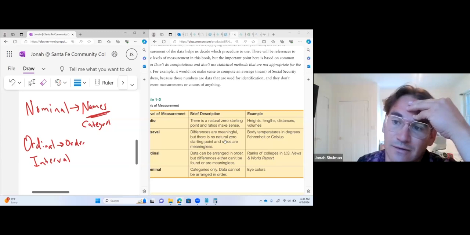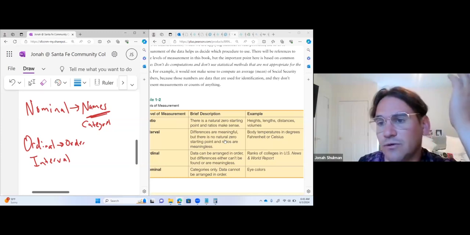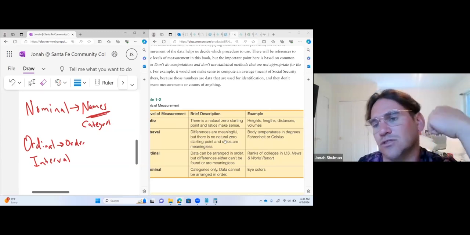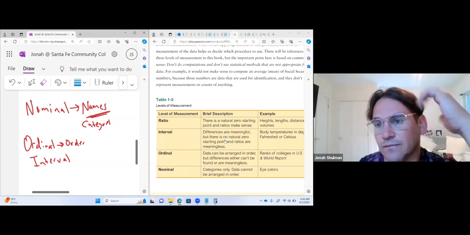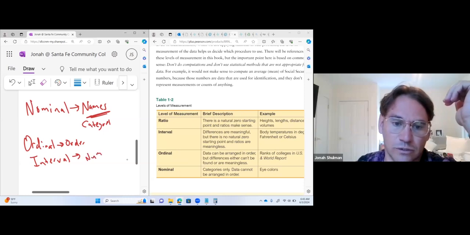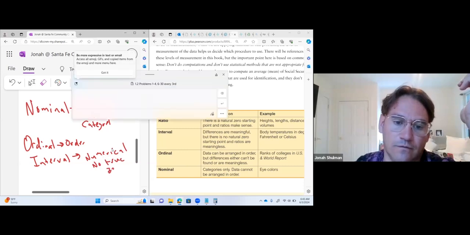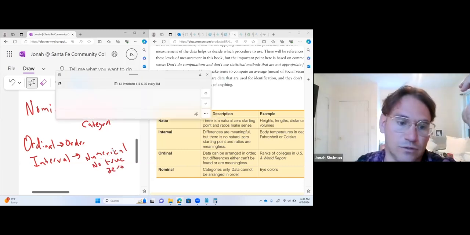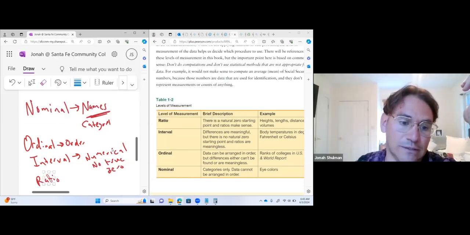36 degrees. I still don't even think this is great, but it's basically when you don't have a zero to start measuring from, that's when it's an interval. So you can think about this as numerical, no true zero. And then finally, we have what's called ratio. You know what ratio ends in?